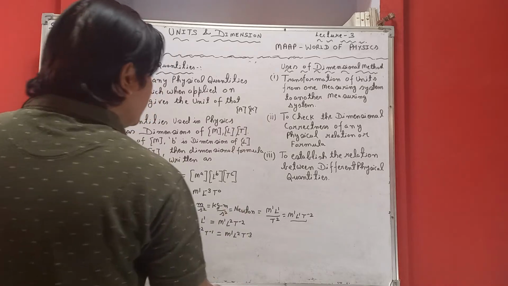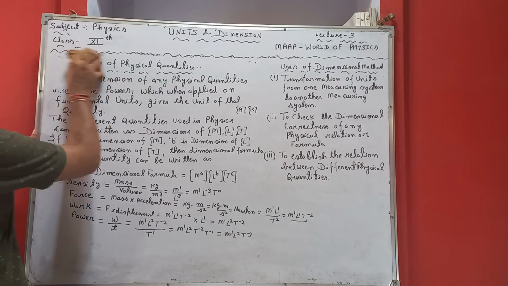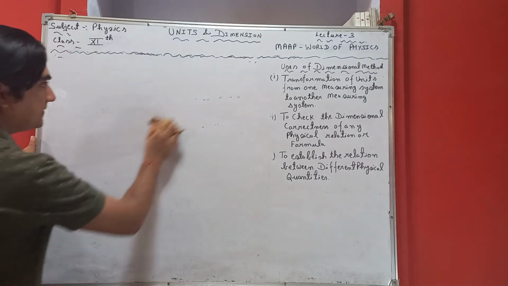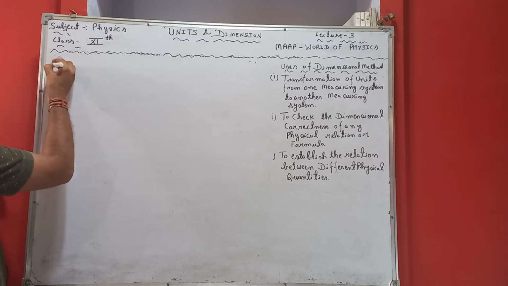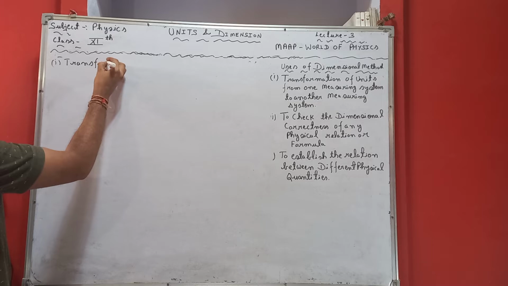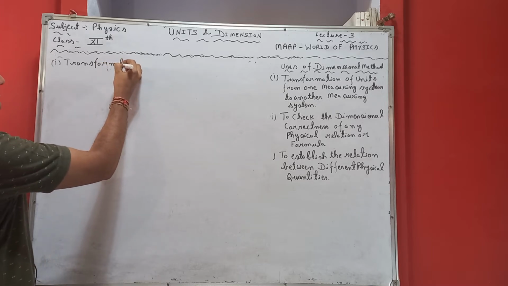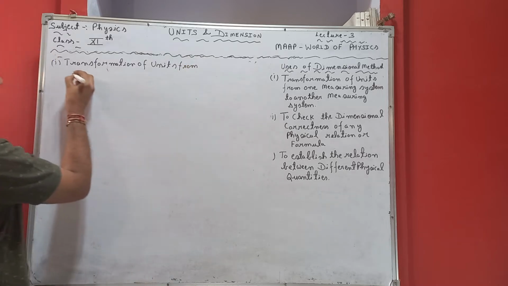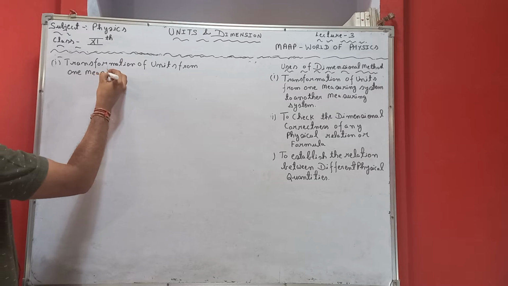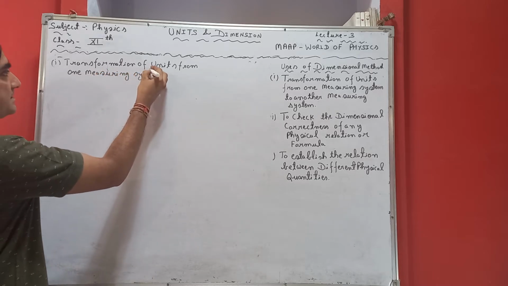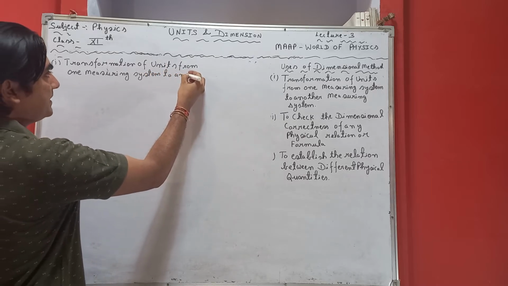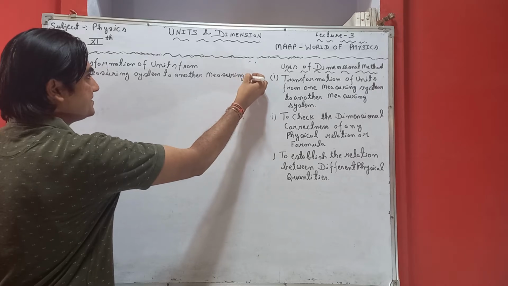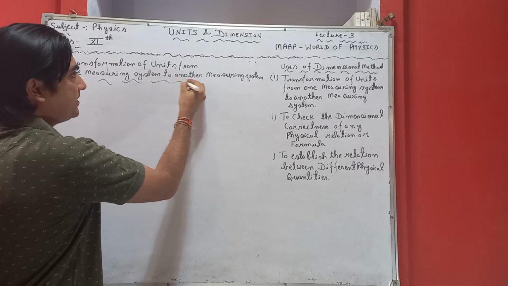First of all, I am taking the very first use of the dimensional method, which is transformation of units from one measuring system to another measuring system. Let us elaborate this particular point.